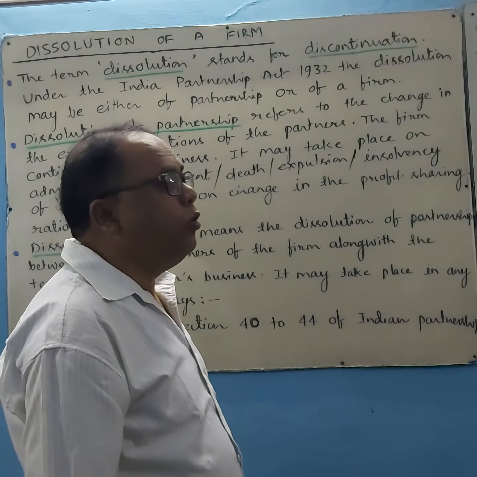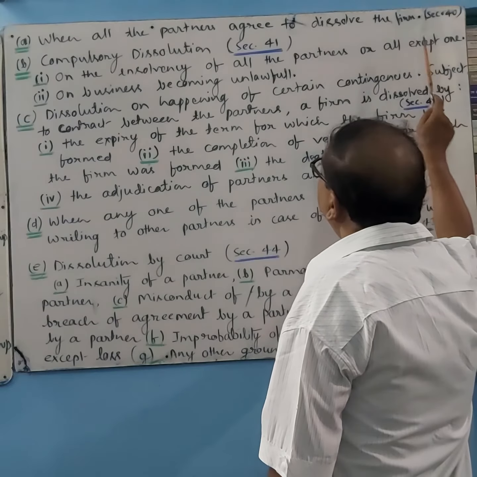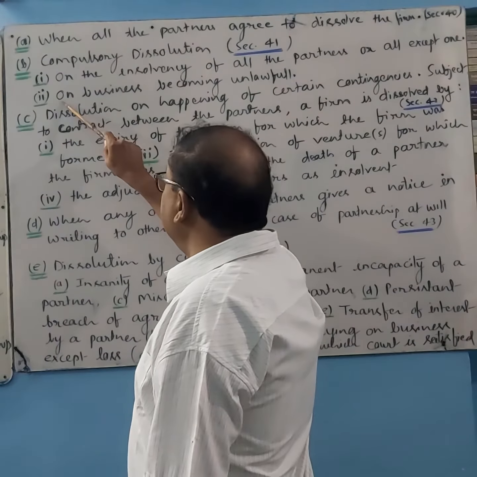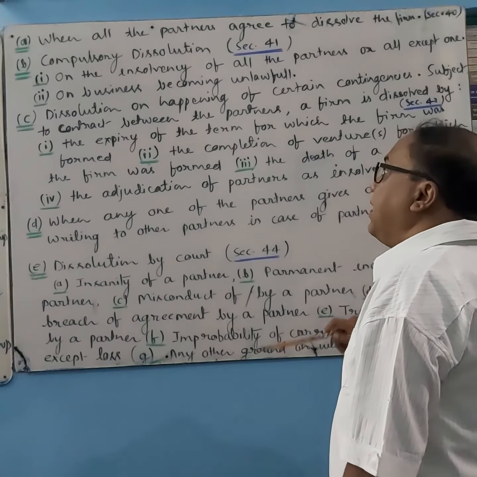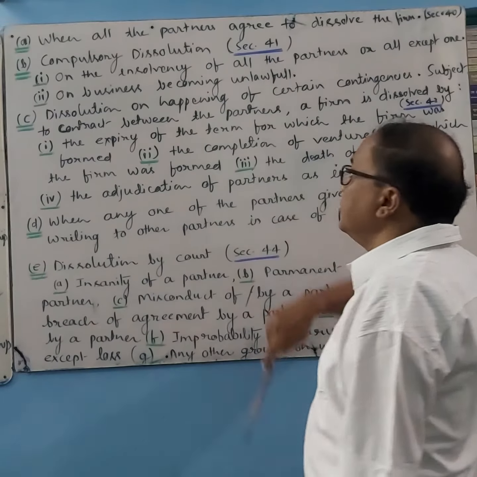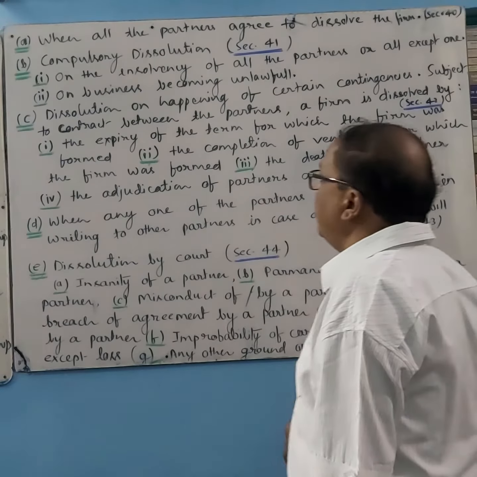In this compulsory dissolution, there are two ways: on the insolvency of all partners or all except one, and on business becoming unlawful. If the business or firm becomes unlawful, then there will be compulsory dissolution under section 41. Under section 41, there are two ways.